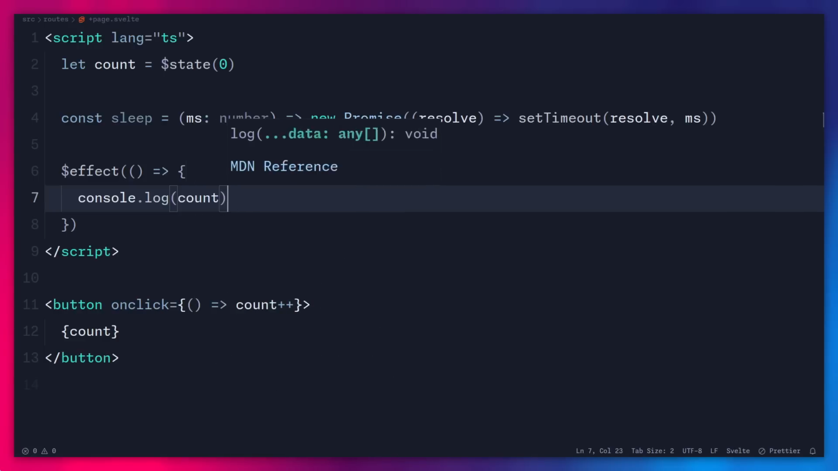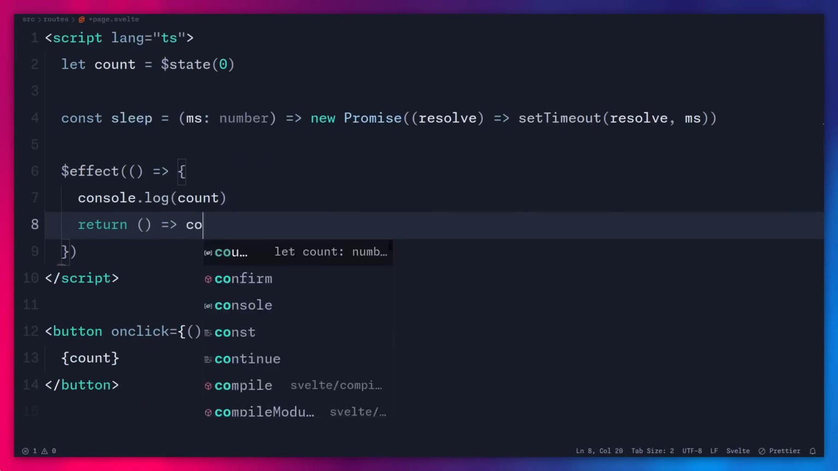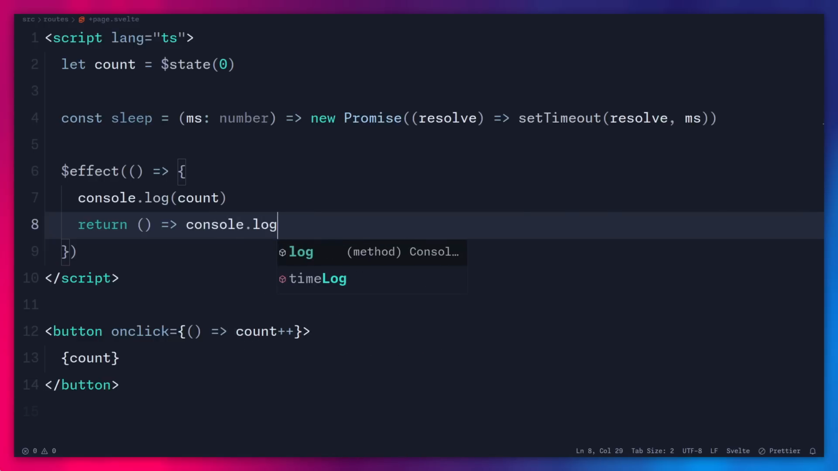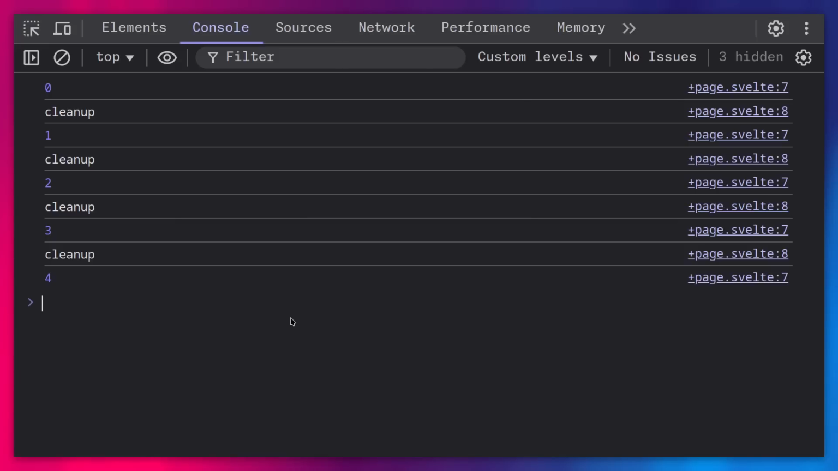So we can actually say count, and we can also, if we want, return a cleanup. So we can return a function, and this is going to rerun every time the effect updates. So you can say log cleanup. Alright, so now that I save this, we can go here, and now I'm going to increment this value, and we're going to see the output. So it increments the count, and it outputs cleanup.